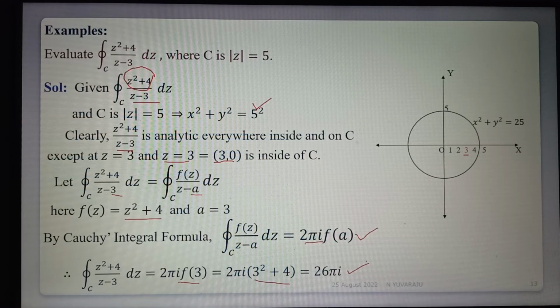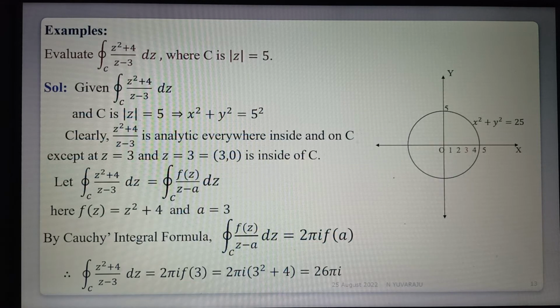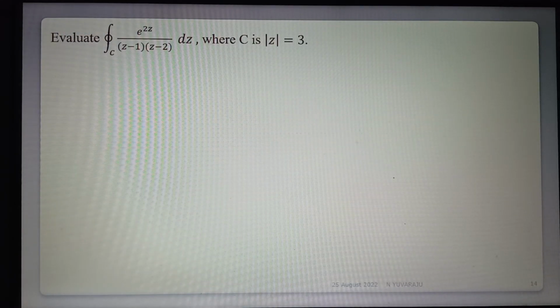So this is an example on Cauchy's integral formula. Now we see the second example. Evaluate the integration over C of e power 2z by z minus 1 into z minus 2 into dz, where C is mod z is equal to 3. See the solution.